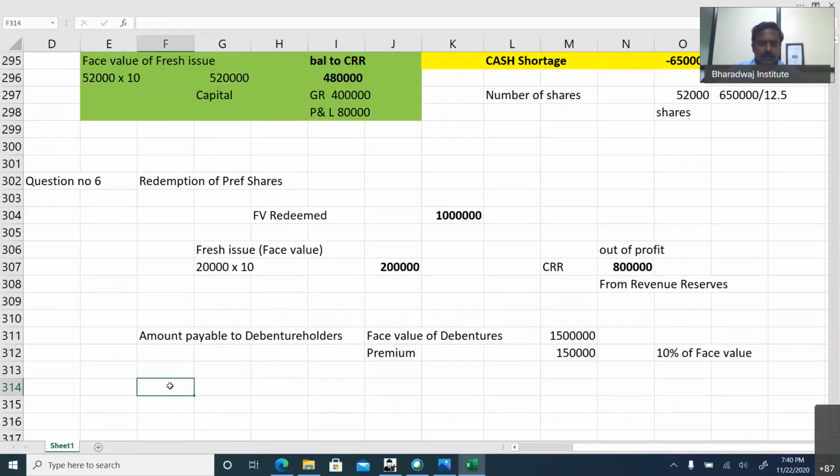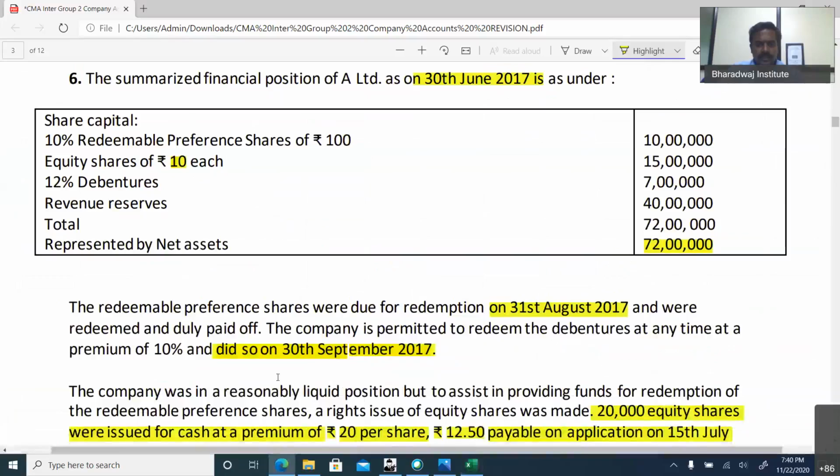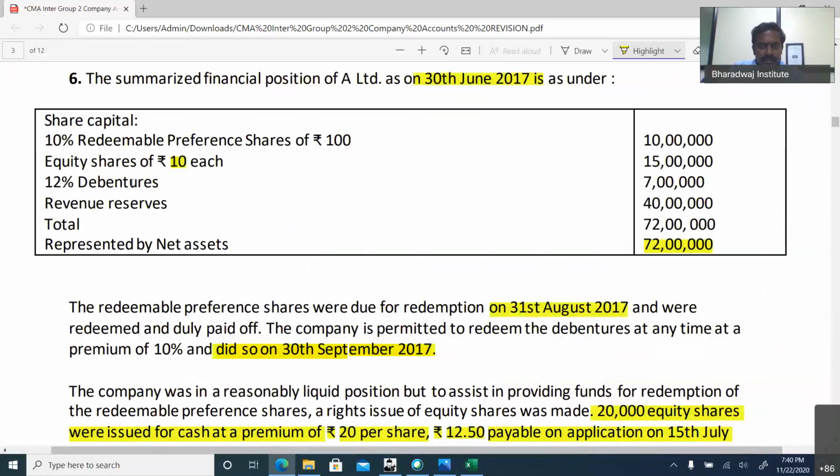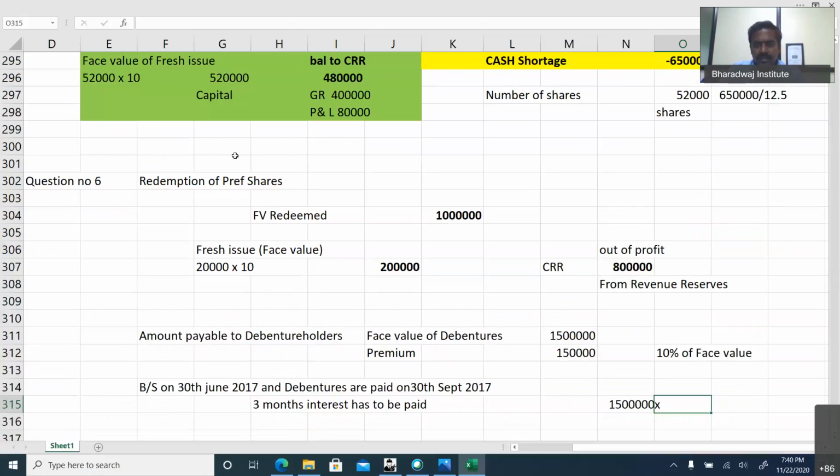Not only this, balance sheet is given on 30th June 2017 and debentures are paid on what date? 30th September 2017. How many months? 30th June 2017 to 30th September 2017, 3 months. Interest has to be paid. Debentures are like loans. You have to pay interest. So 15 lakhs into what is the debenture percentage interest? 12% debentures.